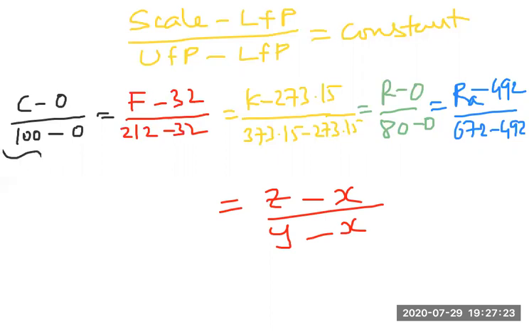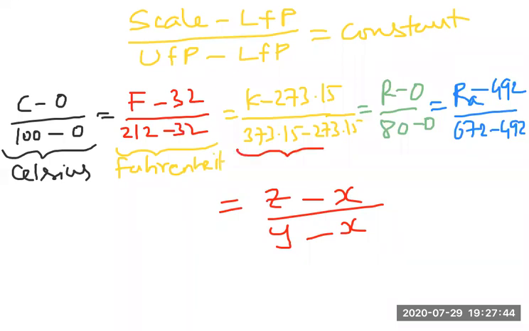The first one is what scale, beta? Celsius scale. And this one we can call the Fahrenheit scale. After that we can write this one as the Kelvin scale, or we have one other name for this, that is the absolute scale.